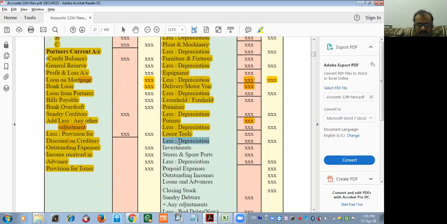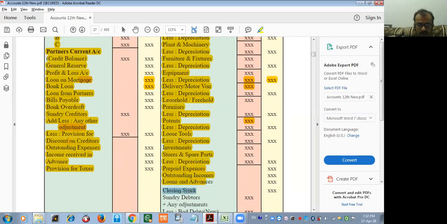In short, all the fixed assets, from that deduct the depreciation, because depreciation is always calculated on fixed assets. Remember that. Investment, stock and spare parts, less depreciation, prepaid expenses, outstanding income, loans and advances,